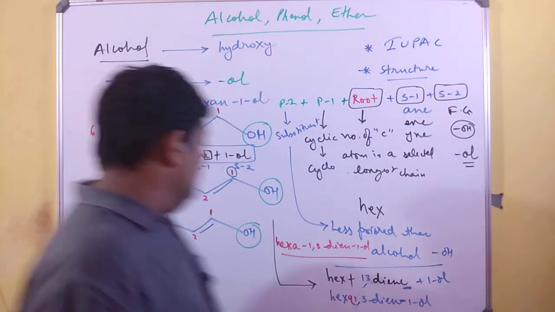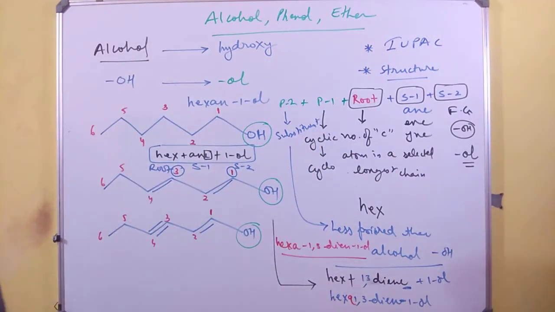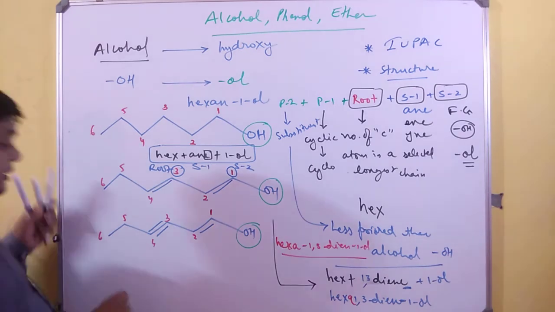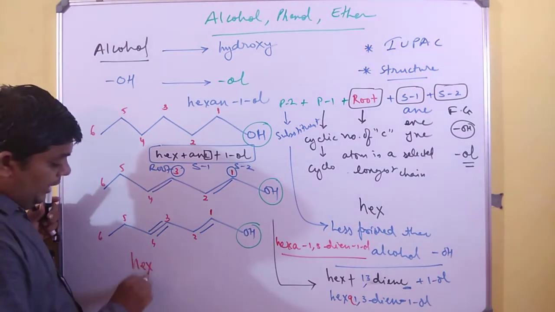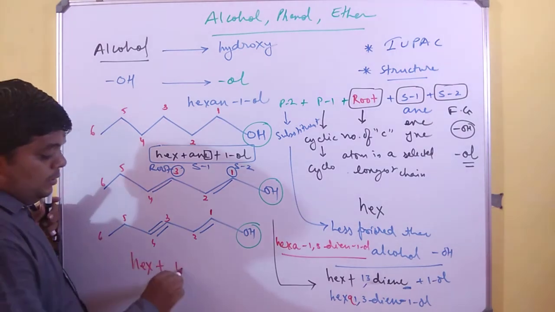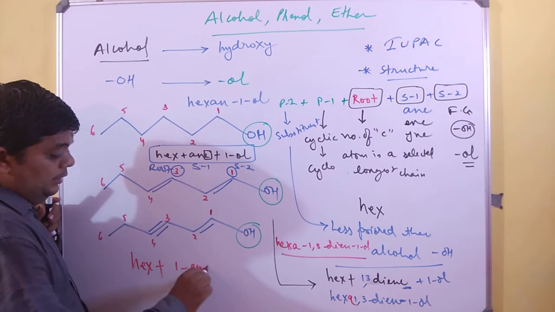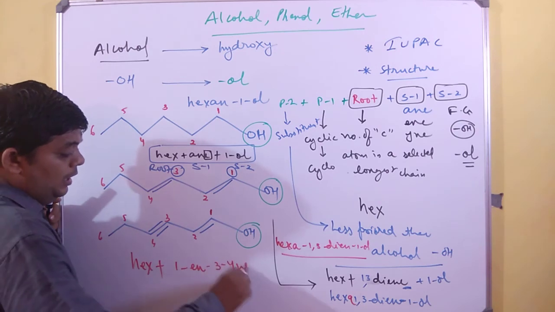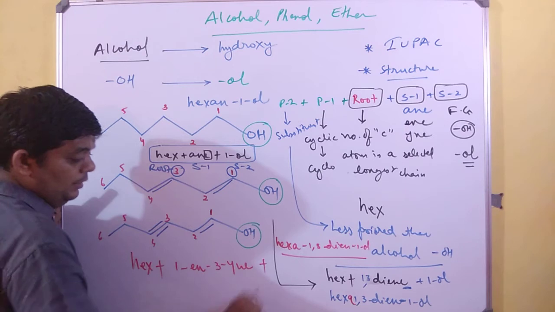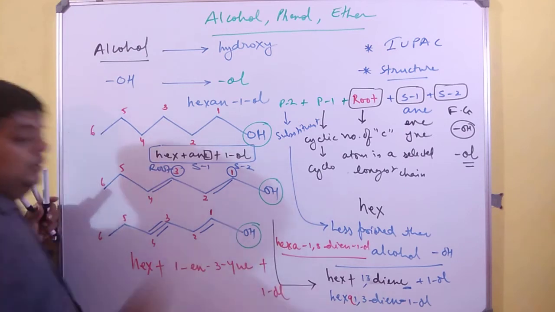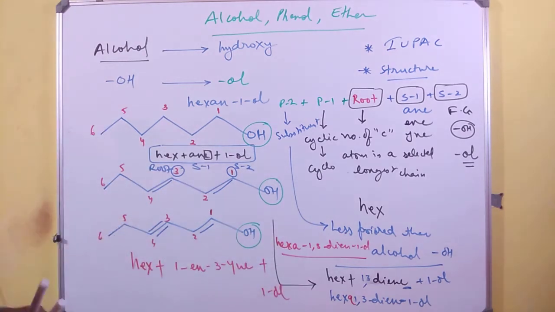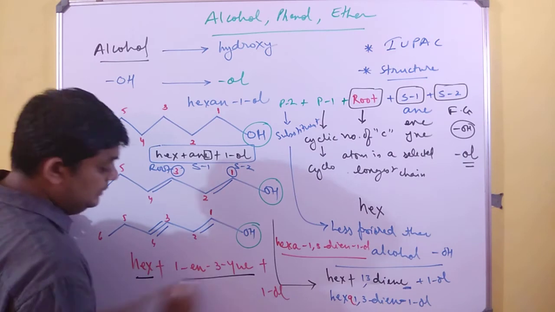Still, if we go for the third example, you have 1 double bond and 1 triple bond. In such a case, no need to go for hexa, only hex 1 ene 3-yne 1-ol. So now let us combine these 3 different sections.